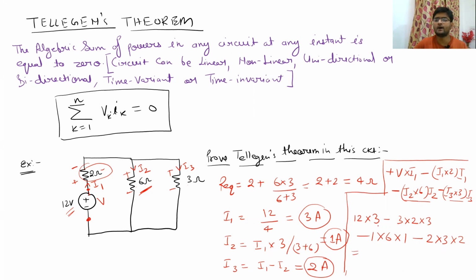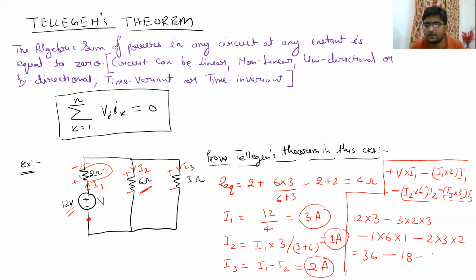So 12 into 3 is, sorry, my mind is not working right now. What happens is, if you speak for a very long time, your brain stops working. So you try that. If you multiply 12 into 3, you will get 36, minus, what will this become? This will become 18.